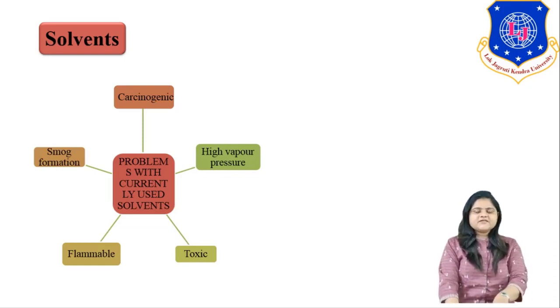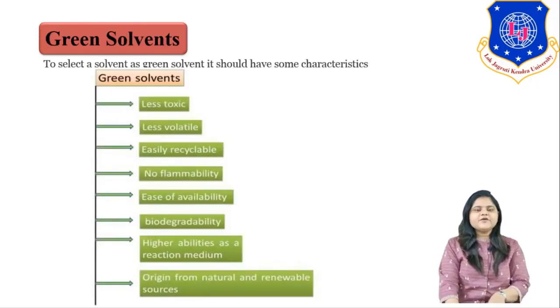So now it's time to develop a green solvent which leads to achieving sustainable development. And sustainable development, as I said, means to develop a chemical process in such a way that, without compromising the future requirement, we give a promising result to meet our present requirement, right. Now we'll see what is the meaning of green solvent, or what criteria should be there that can justify our solvent as a green solvent.